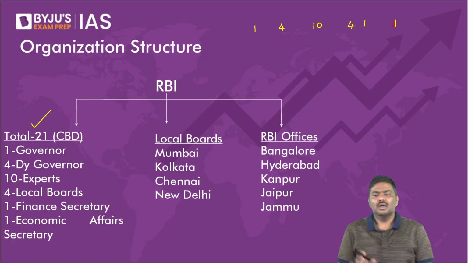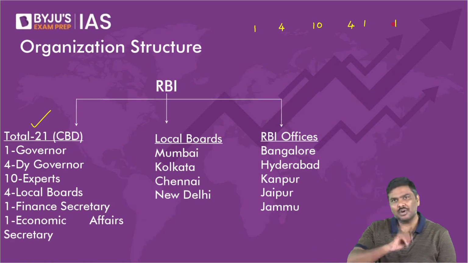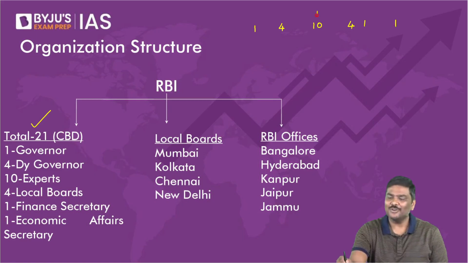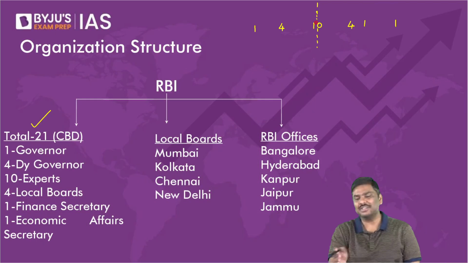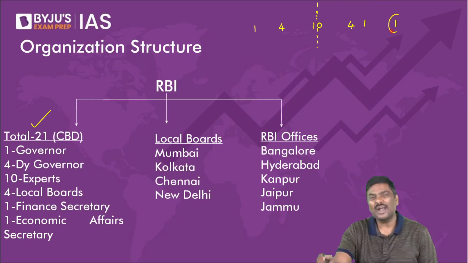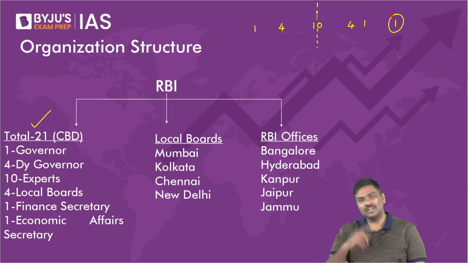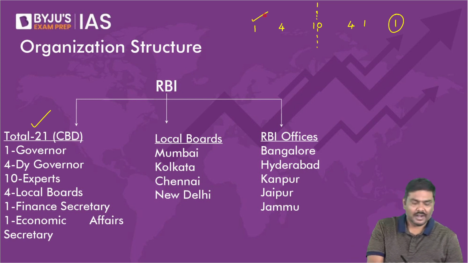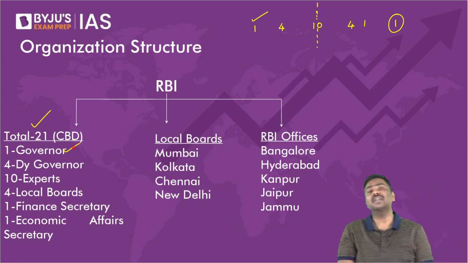Simple, right? So what is the composition of the Central Board of Directors? 1, 4, 10, 4, 1. Right? Mirror image. What I'm trying to convey is that it's basically a mirror image, but on one side you add one extra, and on the other side you add one extra. What is this? One is basically the RBI governor.